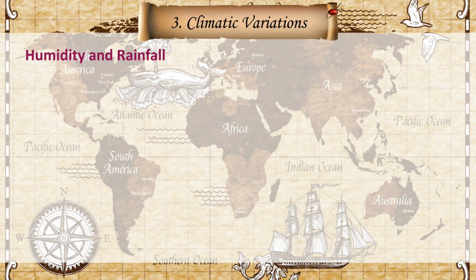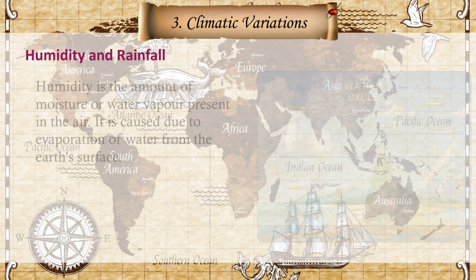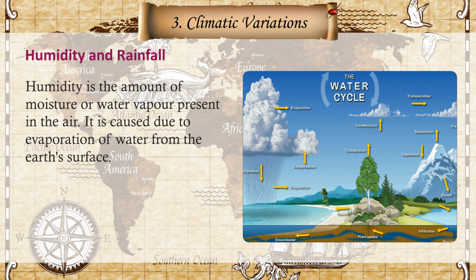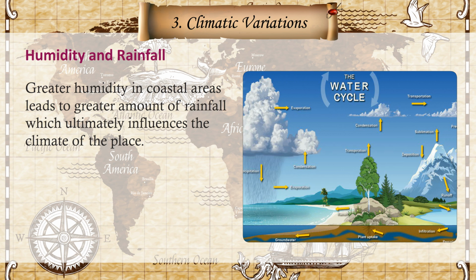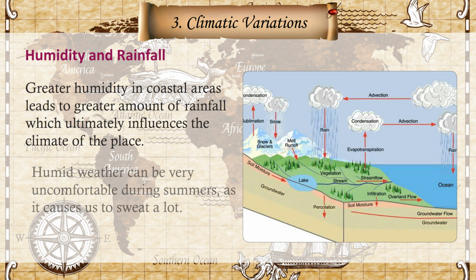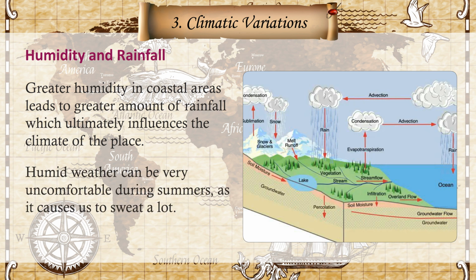Humidity and rainfall. Humidity is the amount of moisture or water vapor present in the air. It is caused due to evaporation of water from the Earth's surface. Greater humidity in coastal areas leads to greater amount of rainfall, which ultimately influences the climate of the place. Humid weather can be very uncomfortable during summers as it causes us to sweat a lot.